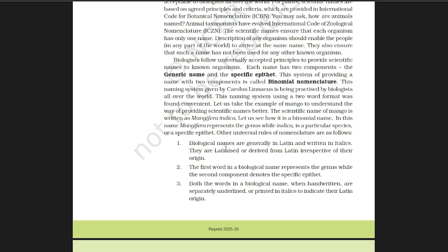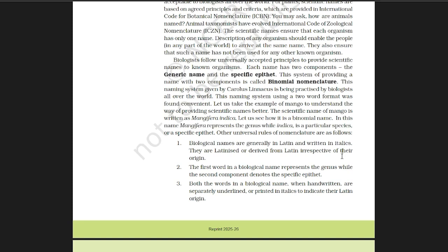In some cases, the author's name is also included in the binomial nomenclature. For example, we can write Mangifera indica as Mangifera indica Linn. Linn means Linnaeus, the author name.